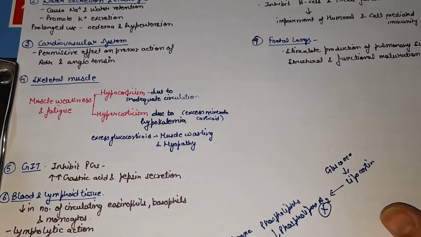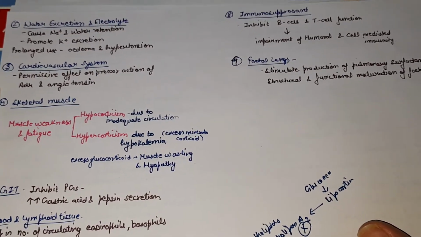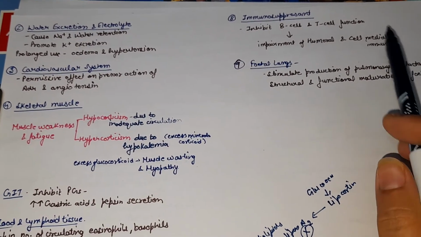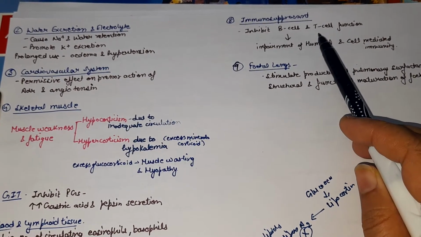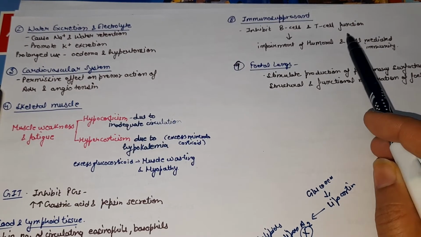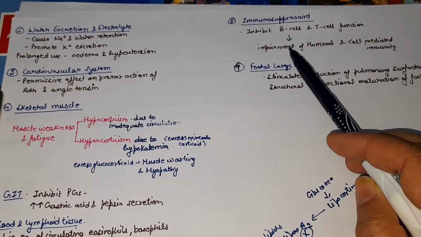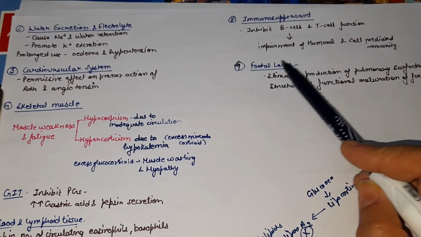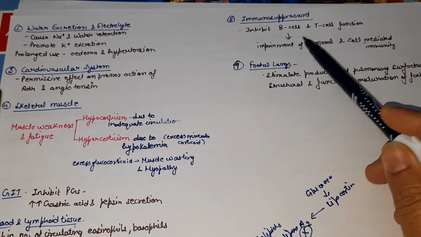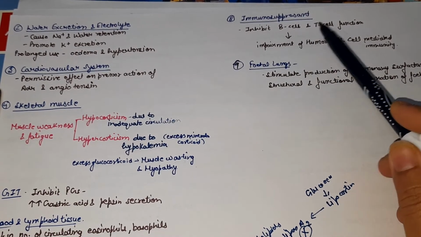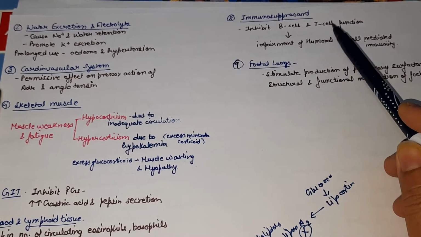Next effect is on immunosuppression. As we know, immune response occurs via T lymphocytes and B lymphocytes. T lymphocytes act through lymphokines and cause cell mediated immunity, and B lymphocytes act through immunoglobulins and have humoral immunity. So corticosteroids act on B cells and T cells and inhibit B cell and T cell function. So they act as an immunosuppressant.